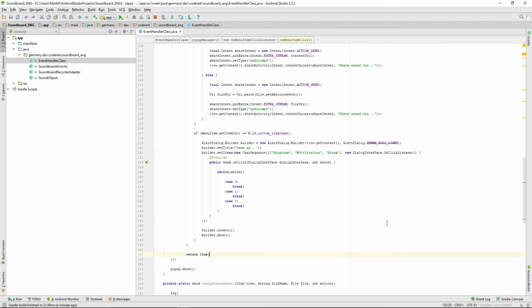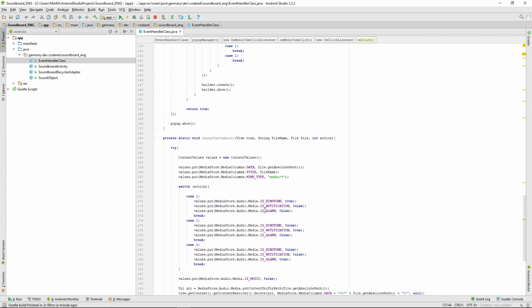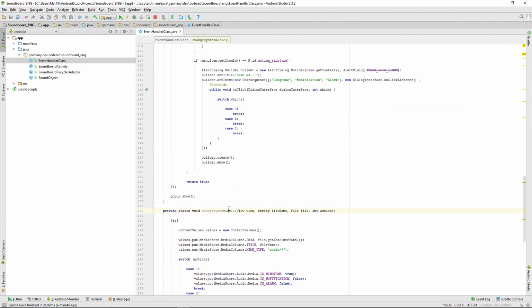Well, good job. I forgot to actually reference this method in here. Well, that was kind of dumb, so let's do that.